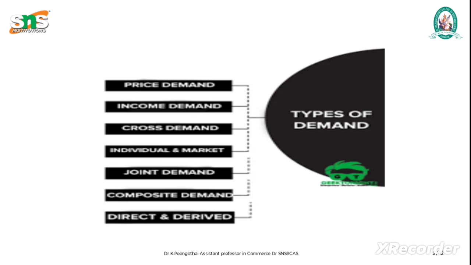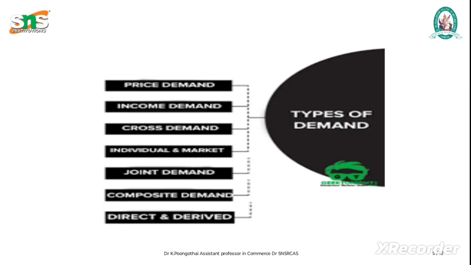The next one is income demand. Income demand is the demand influenced by changes in consumers' income. As income level rises, the demand for a normal good, or a good for which the demand increases as income increases, tends to increase, while the demand for an inferior good may decrease.